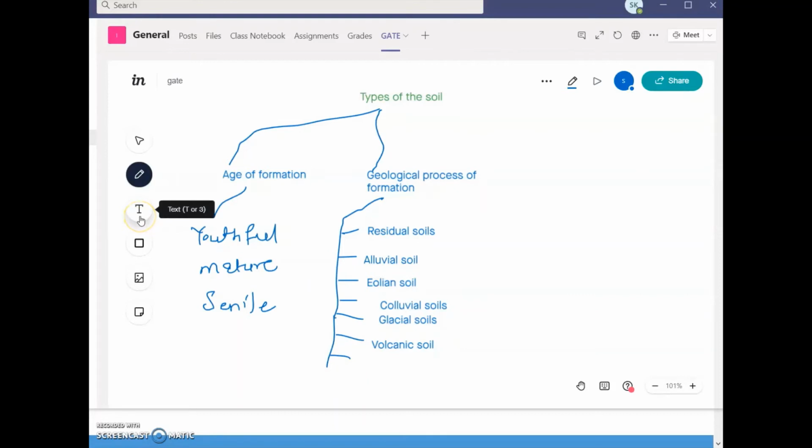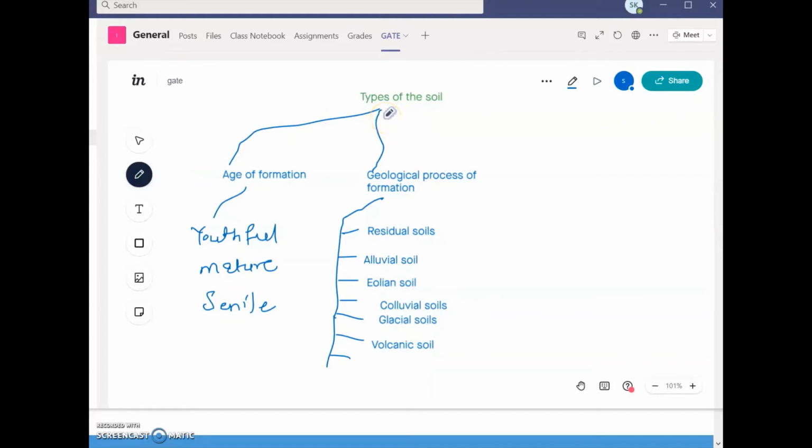The next type of soil in the same class is the hardpan or clay pan, we can say. Actually, these are impervious hard layers formed due to compaction or cementation by calcium carbonate or silica. So in this way there are different subtypes, on the basis of geological process of formation. Then we will go towards the main types again in the types of soil.